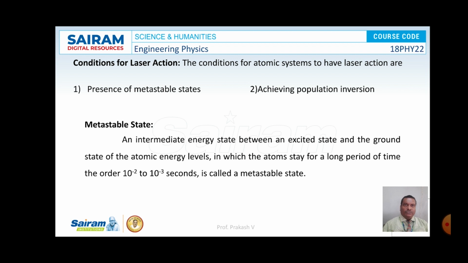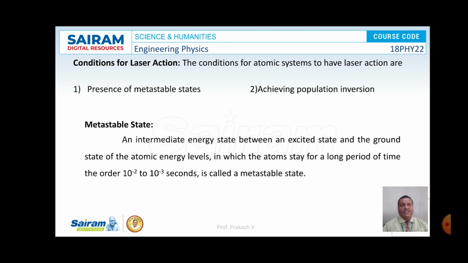There are two conditions for laser action, that is metastable state and population inversion. In order to achieve laser out of a system, the system should have a metastable state and hence we can achieve population inversion. What is a metastable state? Usually when an atom is excited, it will stay in the excited state for a small duration of about 10 to the power of minus 8 seconds. If that is the case, the atom immediately comes back to ground state. Then we cannot achieve population inversion.